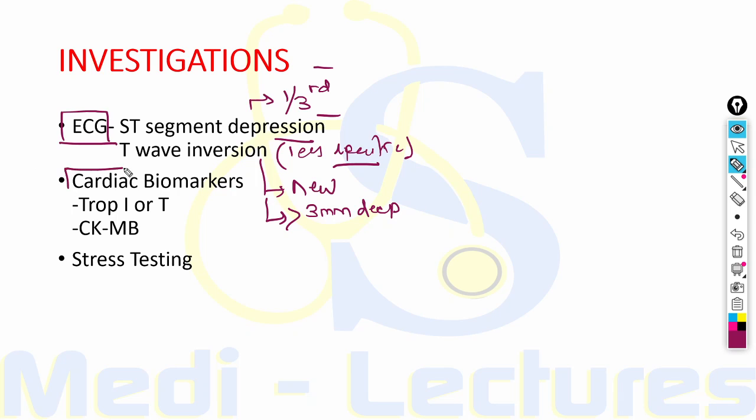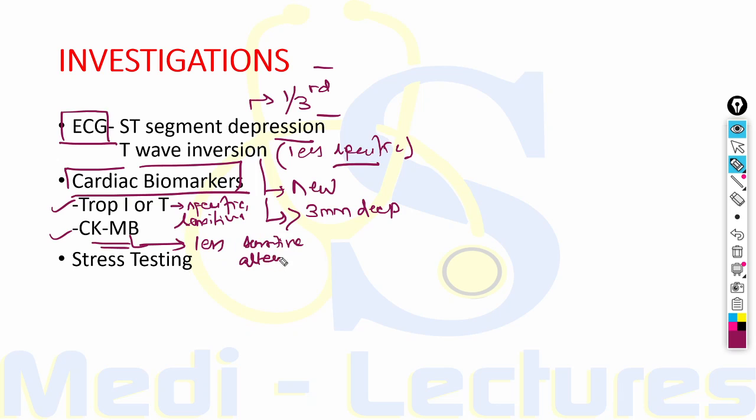The second investigation which we usually perform is cardiac biomarkers in the form of TROP-I or TROP-T or CK-MB, which is the cardiac specific creatine kinase marker. These TROP tests are more specific and sensitive, and CK-MB is a less sensitive alternative, and is usually not used. The cardiac markers help us differentiate between unstable angina and NSTEMI.